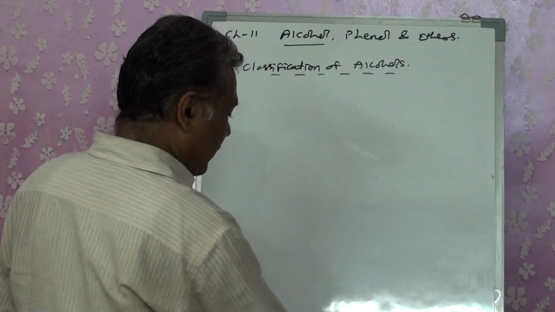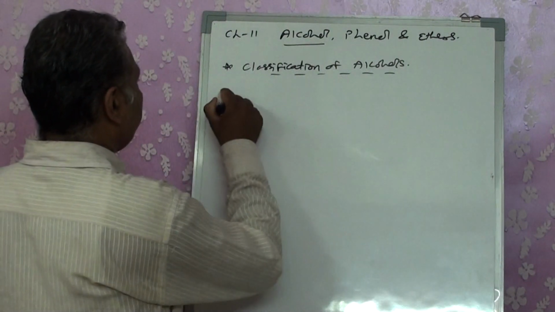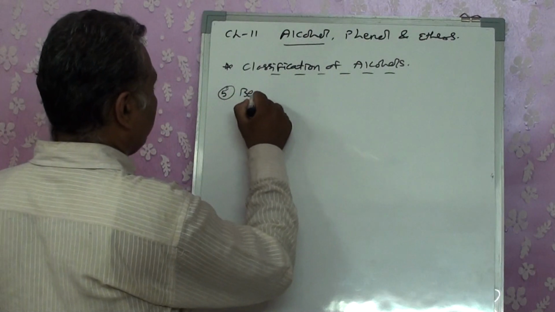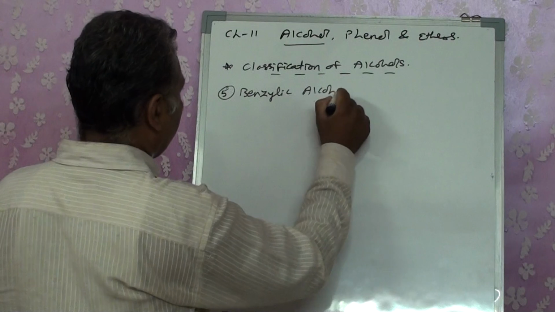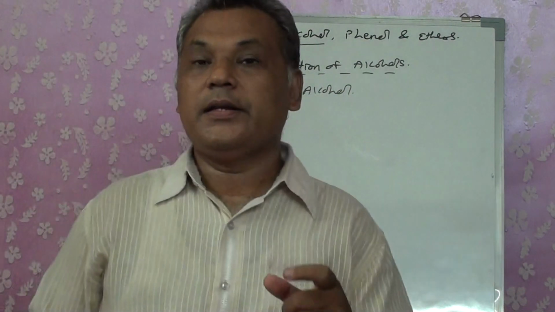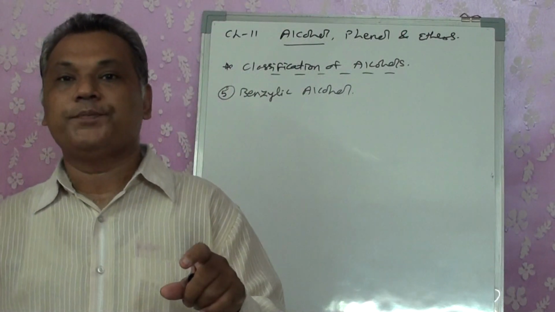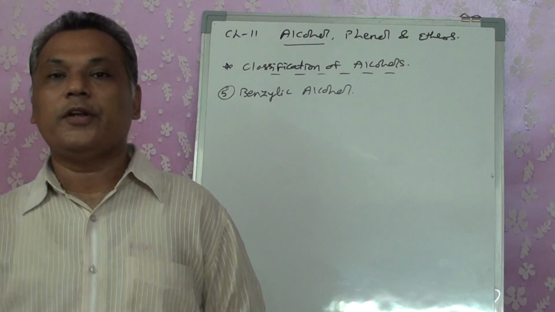The next one we are having is a benzylic OH, benzylic alcohol. Now see, though the compound has benzene, I am not saying that it's aromatic in nature, the reason being that OH is not directly attached to the aromatic nucleus.